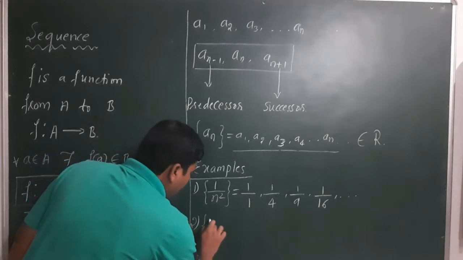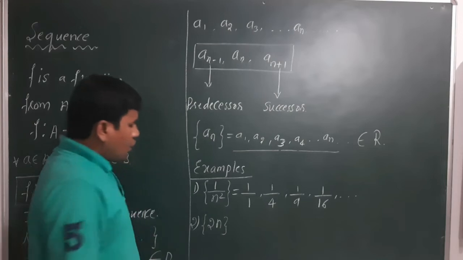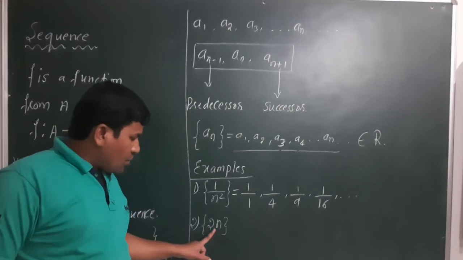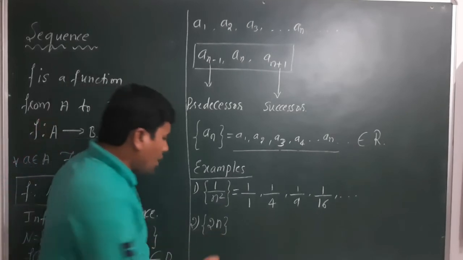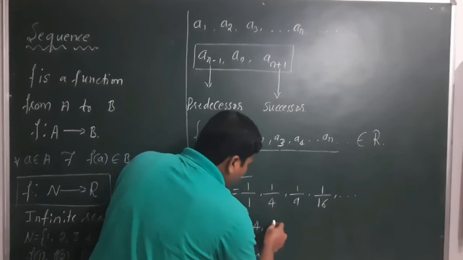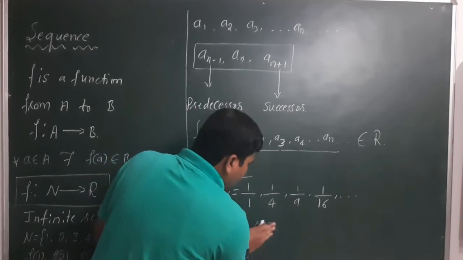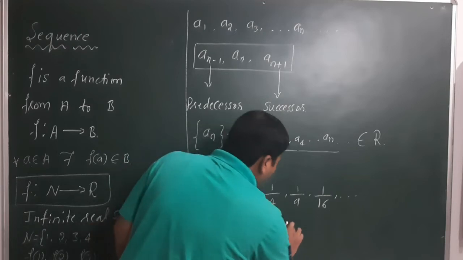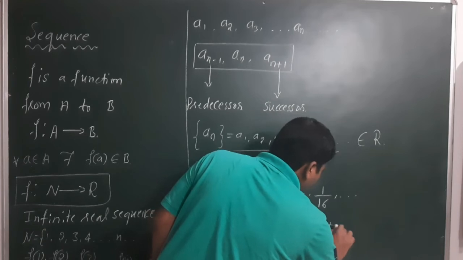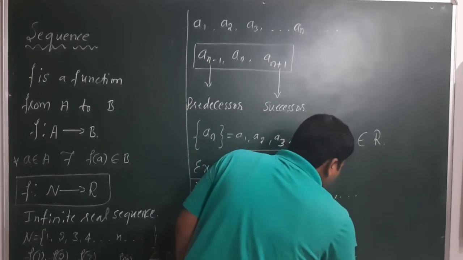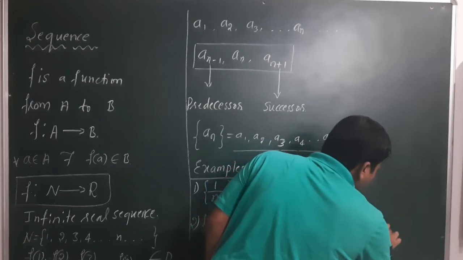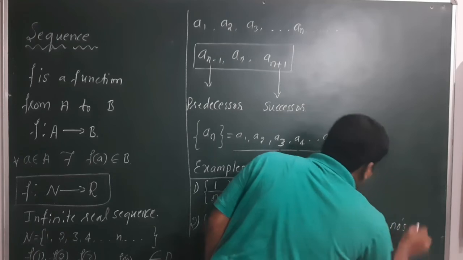I will take the second example as 2n. Here the nth term is 2n, that is a_n equals 2n. So if I take n equal to 1, the first term becomes 2. If n equals 2, it becomes 4. For n equal to 3, it is 6. For n equal to 4, it is 8, and so on. This is a sequence of even numbers, right? This is a sequence of even numbers.